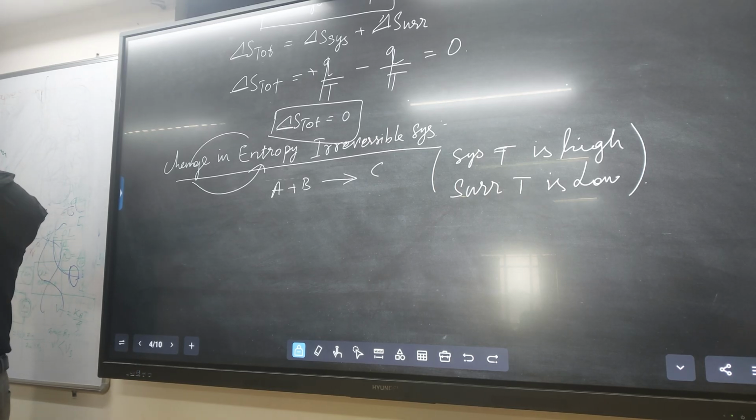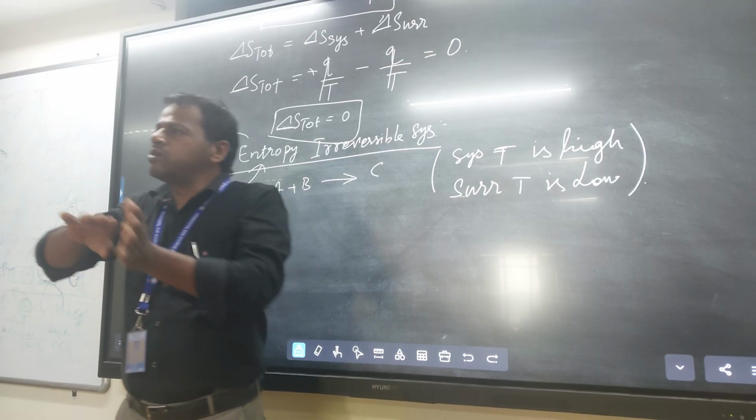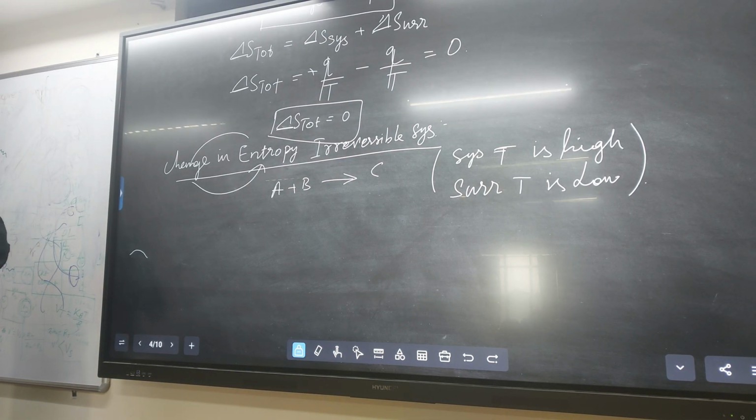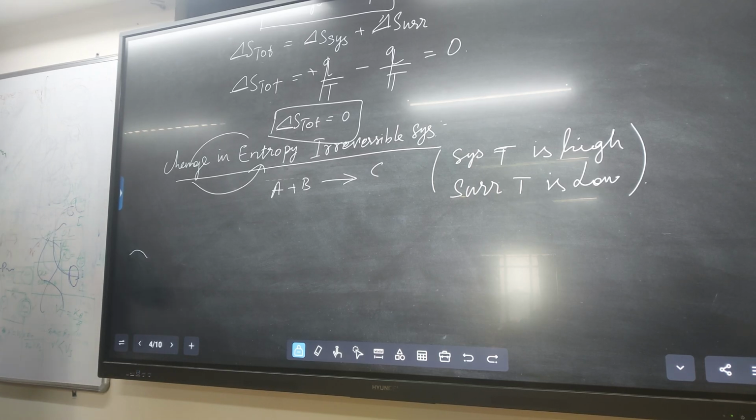Therefore the heat Q passes irreversibly from the system to the surrounding. Because the temperature is high for the system and low for the surrounding, the heat energy is transferred from system to surrounding. Understood?